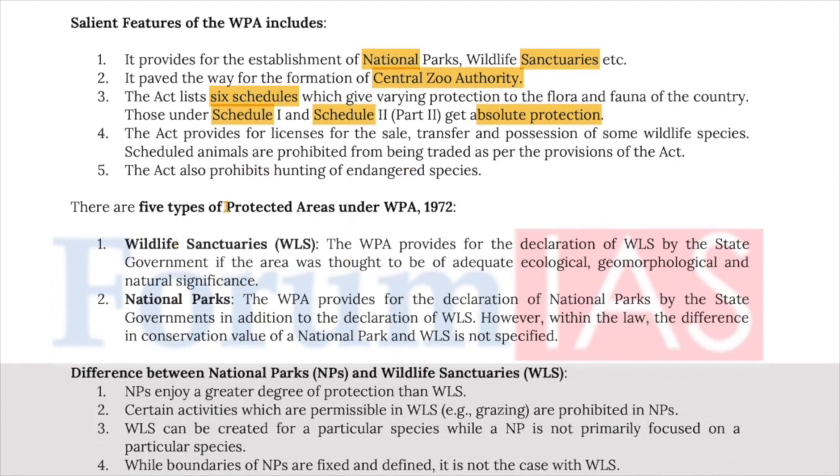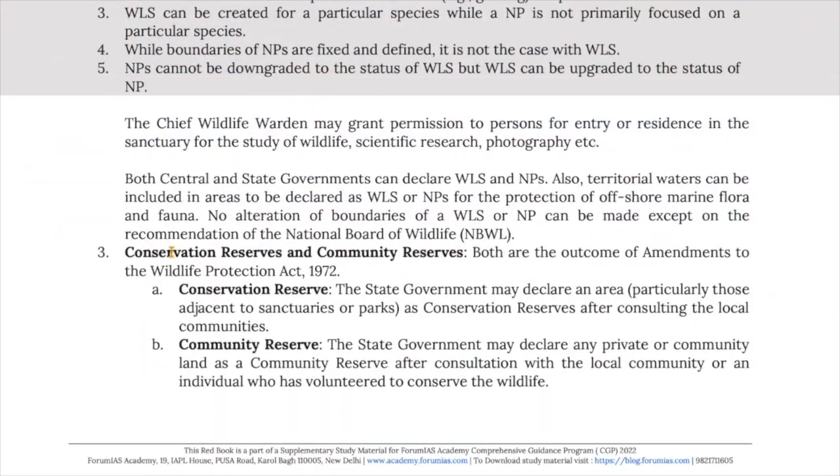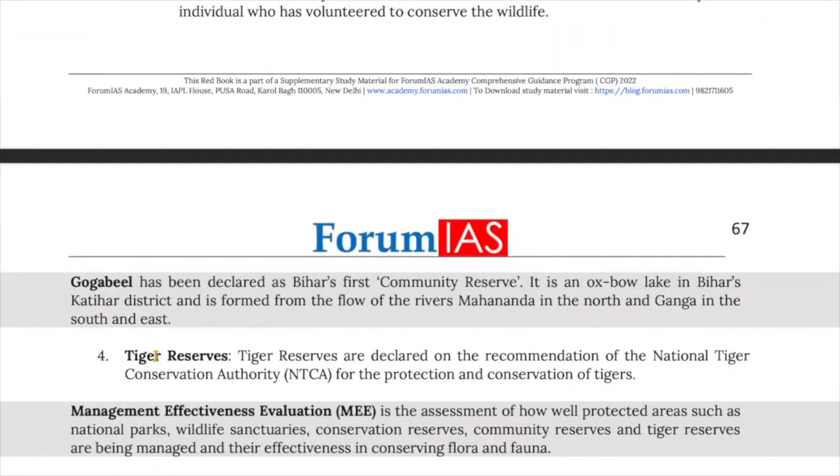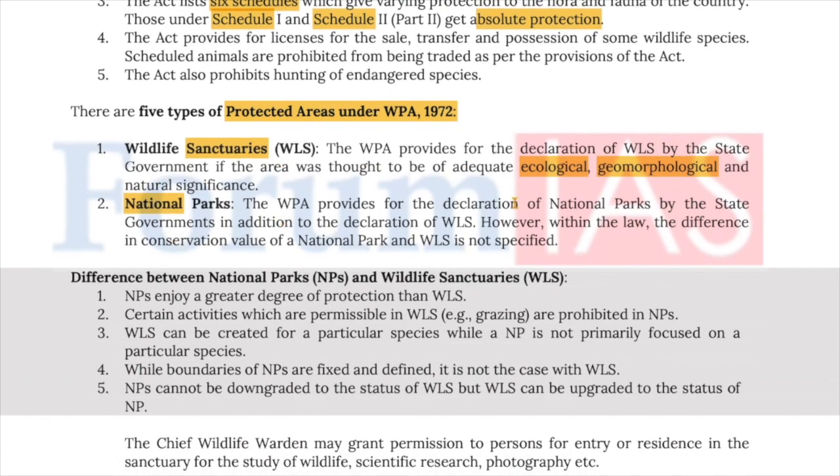Now, there are 5 types of protected areas established under the WPA 1972. These are wildlife sanctuaries, national parks, conservation reserves, community reserves, and tiger reserves. Now, let's study these in detail. The wildlife sanctuaries are declared by the state governments if the area is thought to be of adequate ecological, geomorphological, and natural significance. National parks are declared again by the state government, in addition to the declaration of wildlife sanctuaries. However, within the law, the difference in conservation value of a national park and a WLS is not specified.